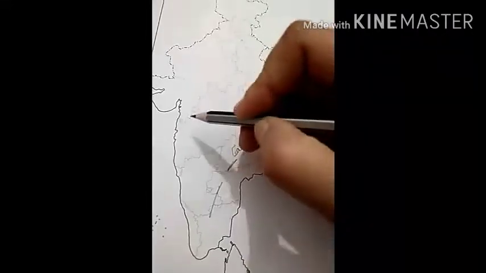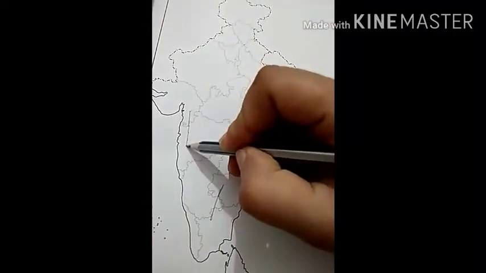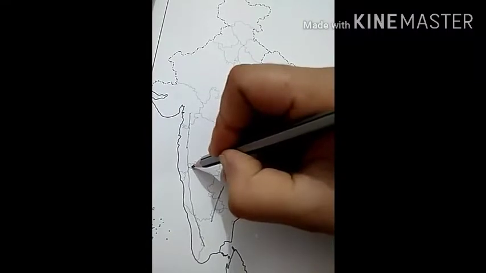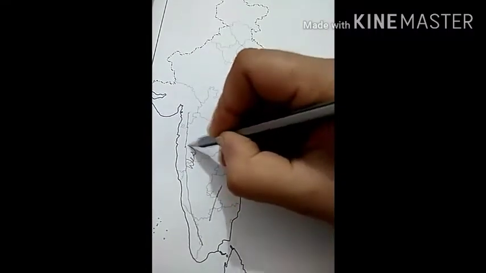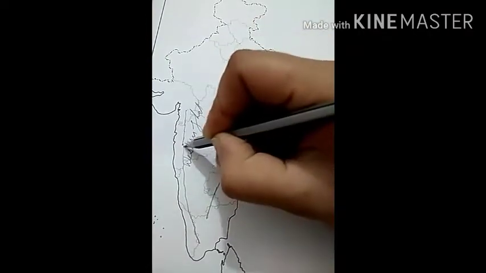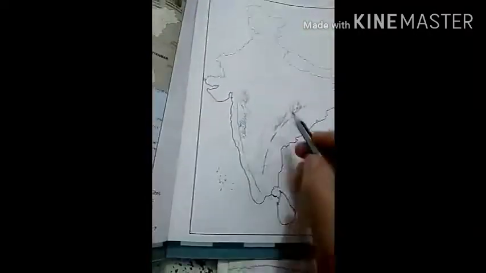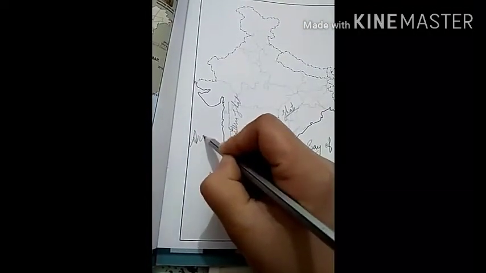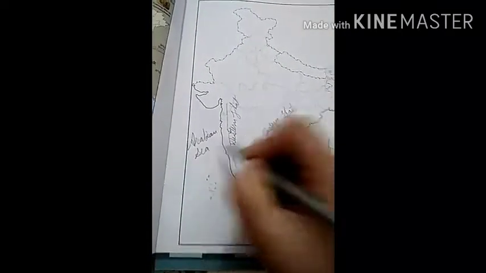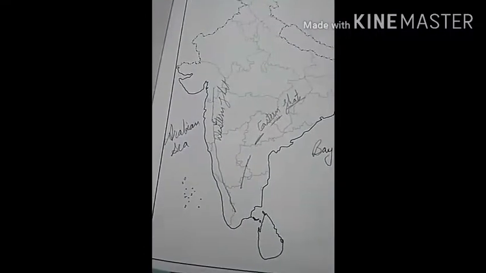And the coastal plains which lie between Western Ghat, this is Western Ghat, and the Arabian Sea are known as Western Coastal Plains.